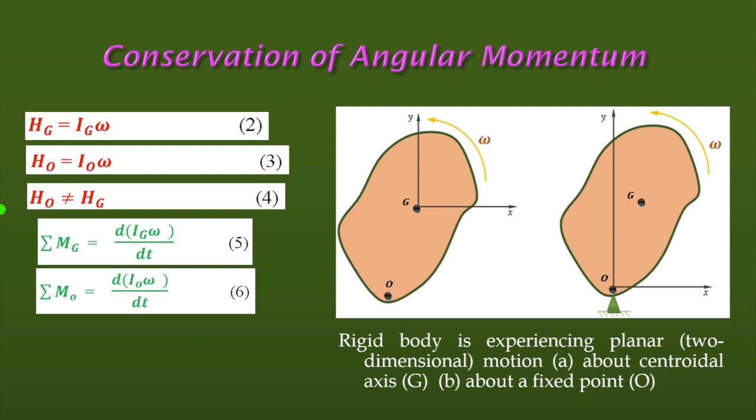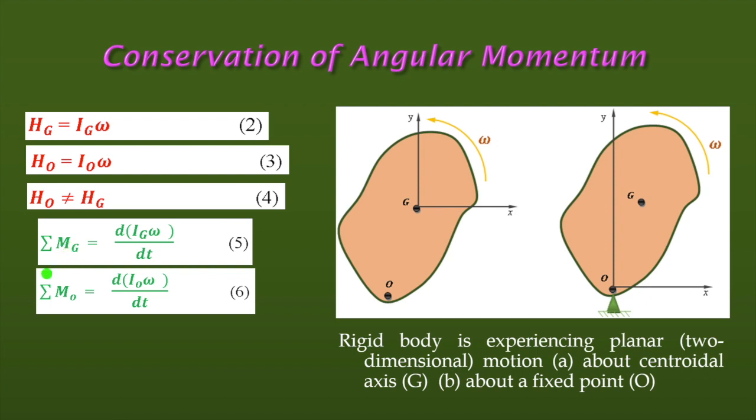Likewise, what causes these changes of angular momentum? If it is due to the application of an external moment, a moment of force, then the summation of moments, as we have already discussed, equals the rate of change of angular momentum, d of Ig omega. This is the angular momentum, and the rate of change of this equals the summation of moments.